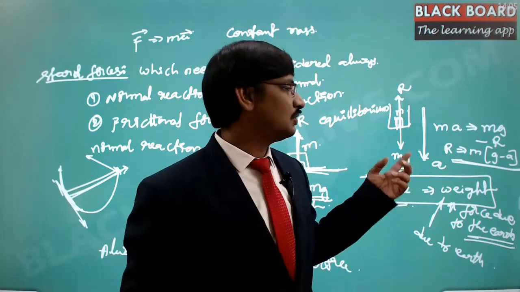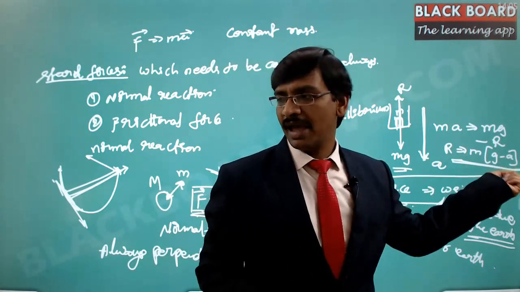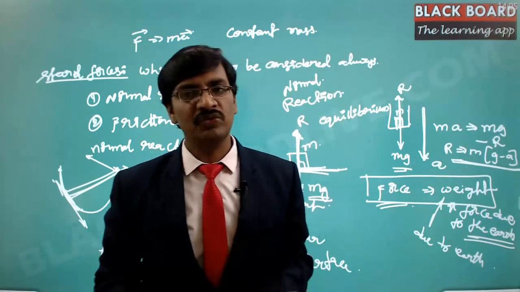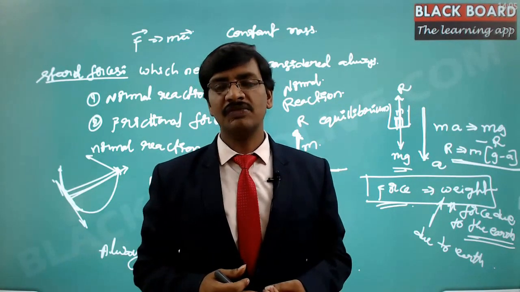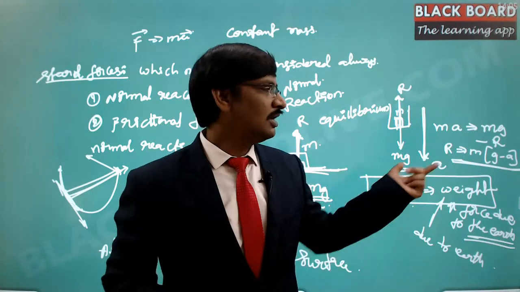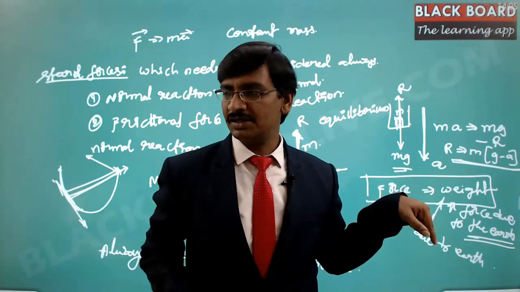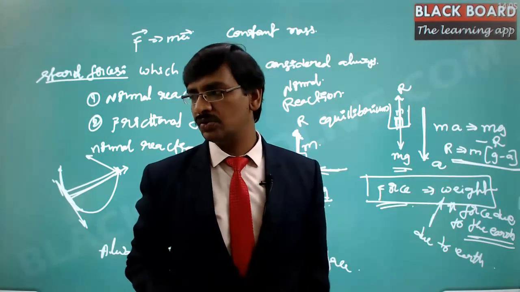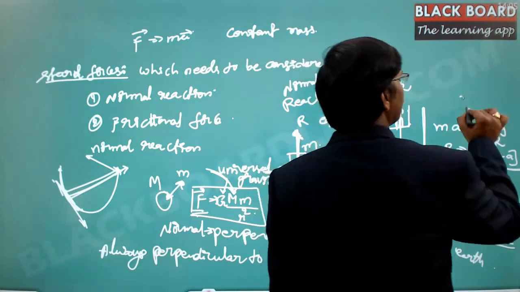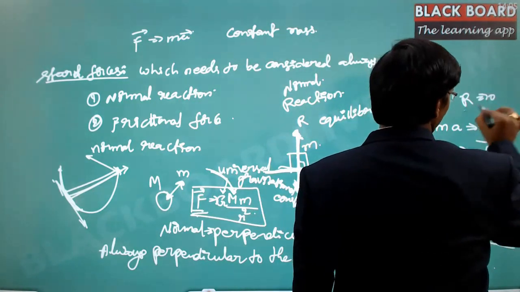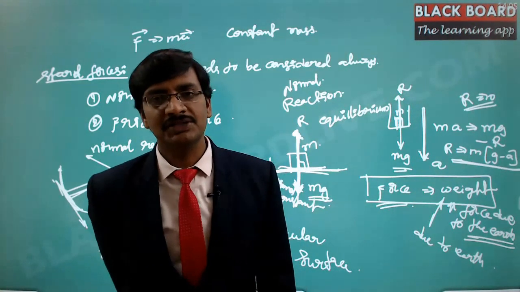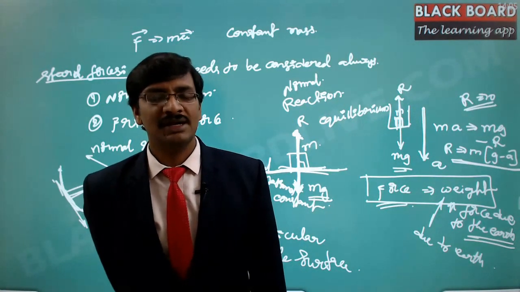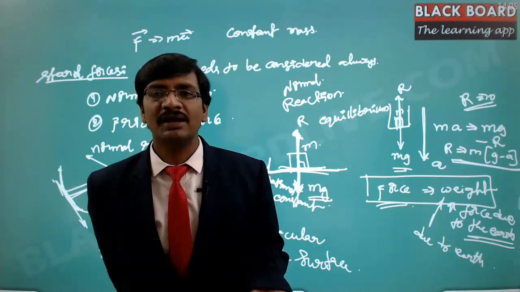The acceleration due to gravity is g and the acceleration with which the lift moves is very small, hence we feel comfortable. Otherwise, suppose you are moving with an acceleration equal to the acceleration due to gravity, then the reaction is going to be 0. So if g is equal to a, then the reaction is 0. If the reaction is 0, that essentially means we feel that we are standing in the air.